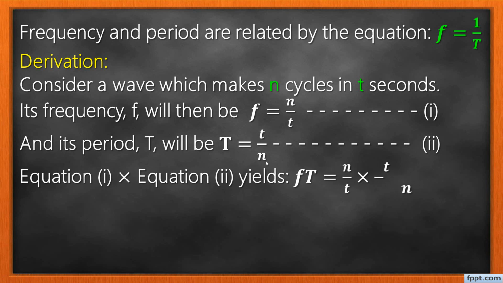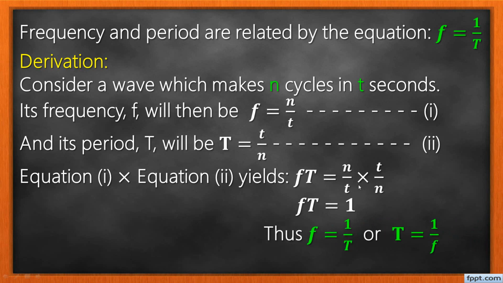If you multiply equation 1 and equation 2, f times T, n over t times t over n, you end up with fT equals 1, because n cancels with n and t cancels with t.